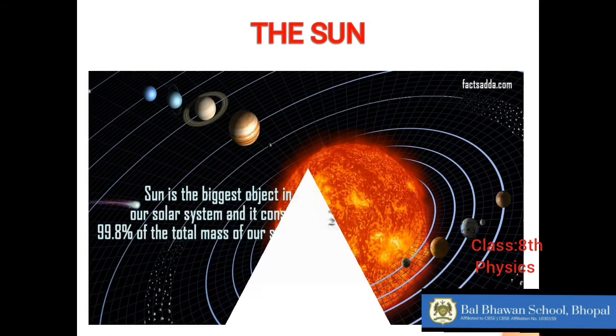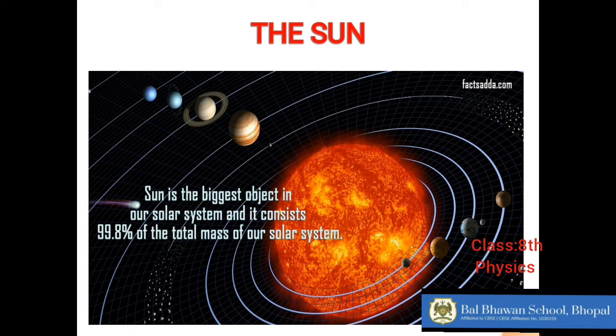Okay, then what happens? How far is the sun from us? The sun is the largest of the stars near us, and it is very, very hot. It's a hot ball of gases, right? It keeps on giving out heat and light energy all the time. It is the sole source of energy on the earth, right? All of us are dependent directly or indirectly upon the sun for our energy. If the sun is not there, which is the ultimate source of energy, nothing will be possible on the earth.